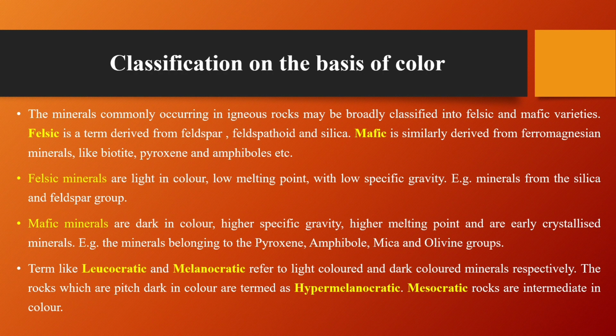The terms like leucocratic and melanocratic refer to the light colored and dark colored minerals respectively. The rocks which are pitch dark in color are termed as hypermelanocratic. The mesocratic rocks are intermediate in color.